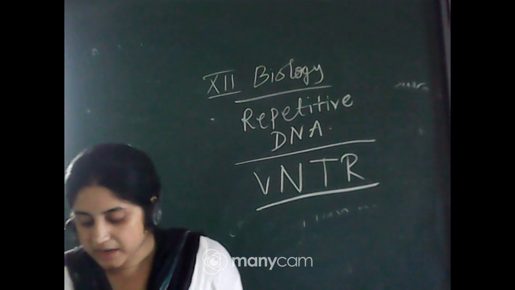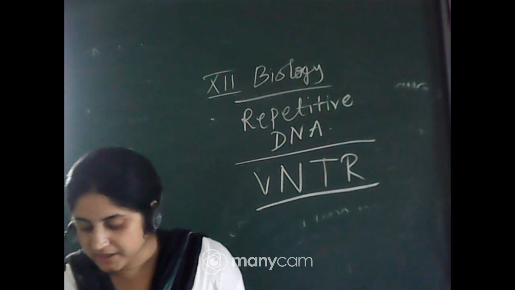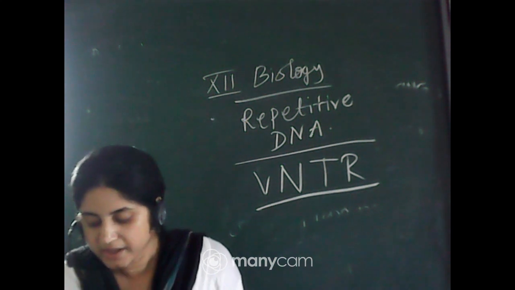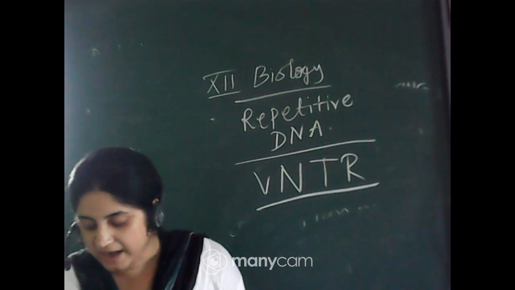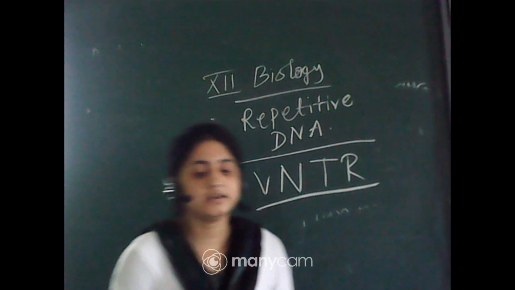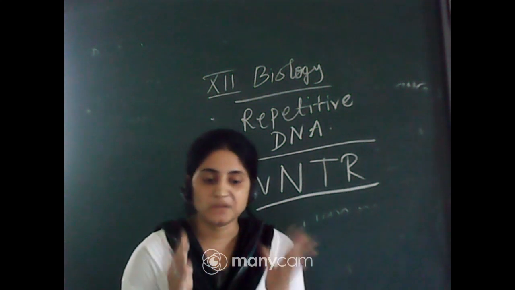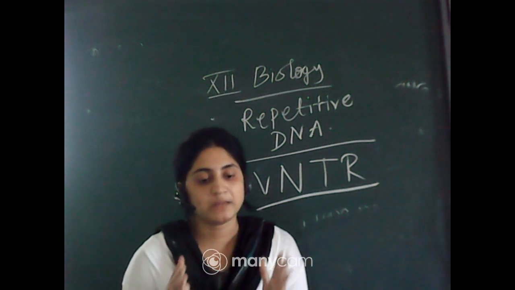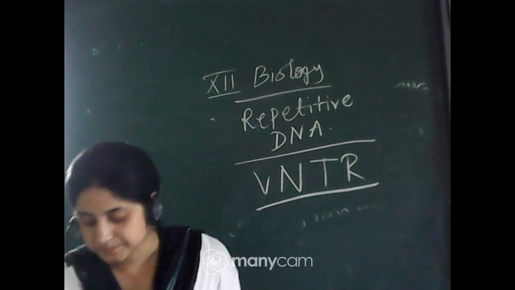The VNTR belongs to a class of satellite DNA referred to as the minisatellite. A small DNA sequence is arranged tandemly in many copy numbers. Only a very small amount of DNA fragments is present.